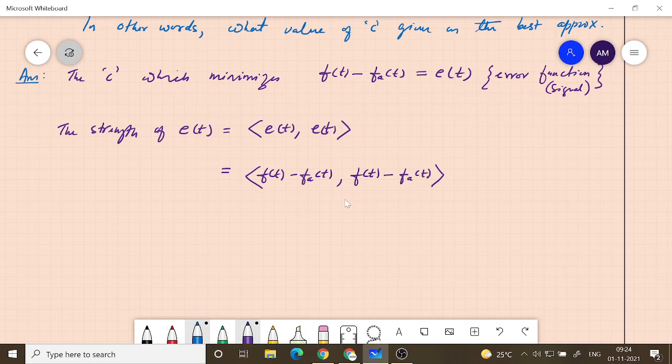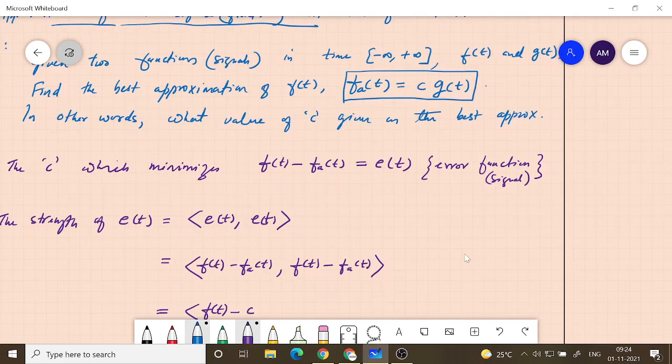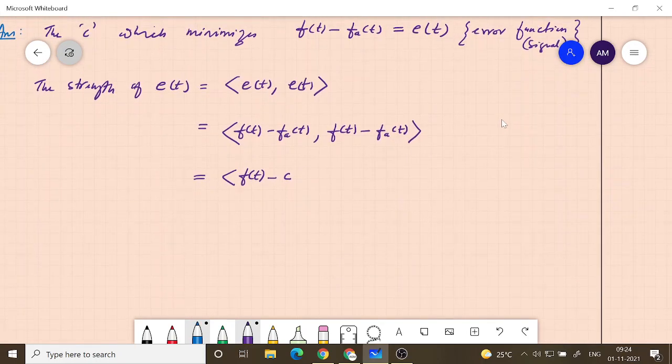So f of t is the original function which we are trying to approximate, and fa of t is the approximate signal. Now what is the approximate signal? Approximate signal is basically c times g of t. So it is f of t minus c g of t, inner product with itself. All that you need to do is apply the definition.